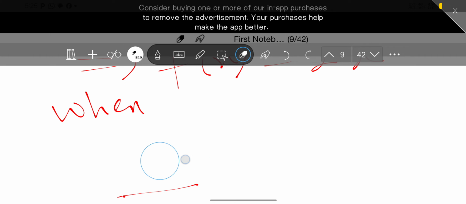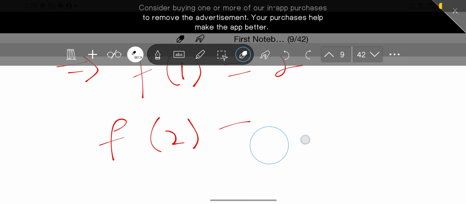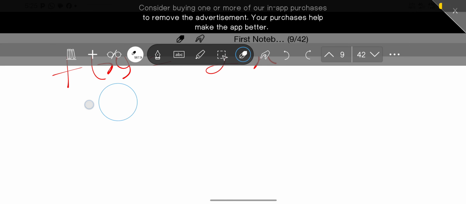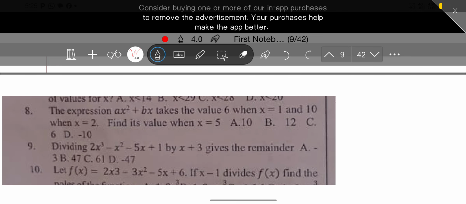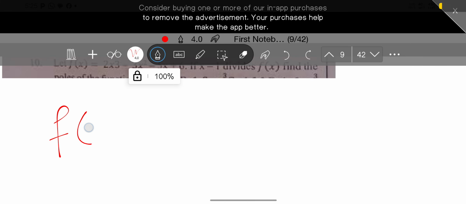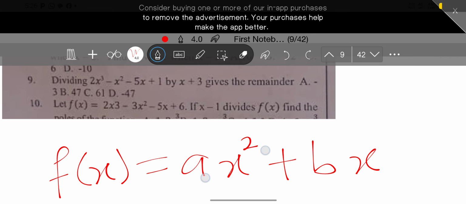Now if you look at the question that we've been given, let's go back to the question. Sorry, I have to erase this. And so now let's move on to the question. So look at this question. Now this is the expression, right? Ax squared plus bx. So since we have that, our f of x here is ax squared plus bx, right?